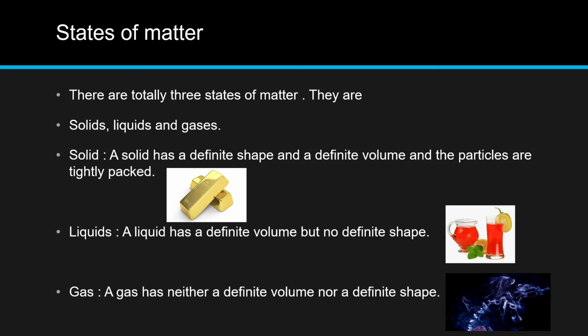Liquids have definite volume but no definite shape. This can be proved by pouring water into a glass. You can observe that the water takes the shape of that container. Now transfer it to a jug. Again the shape of the water changes. This time it takes the shape of the jug.